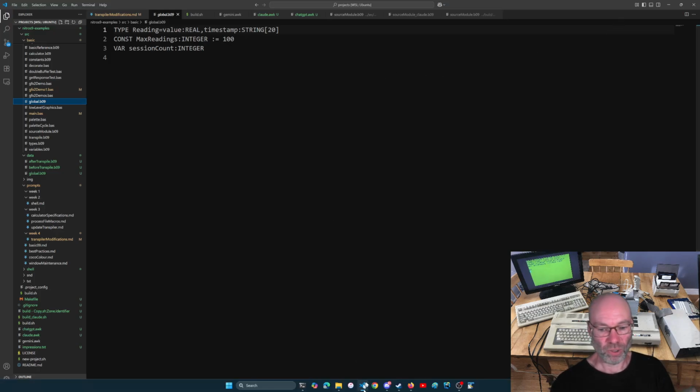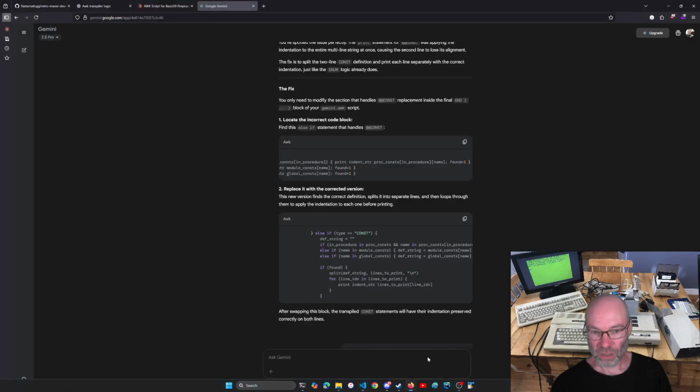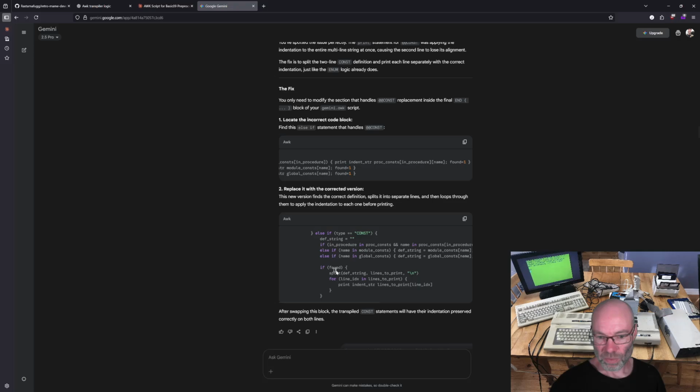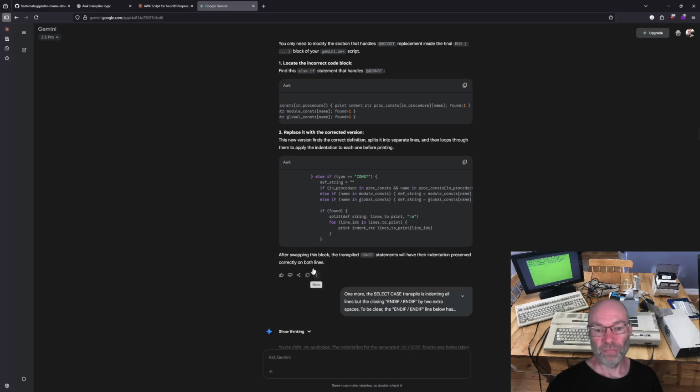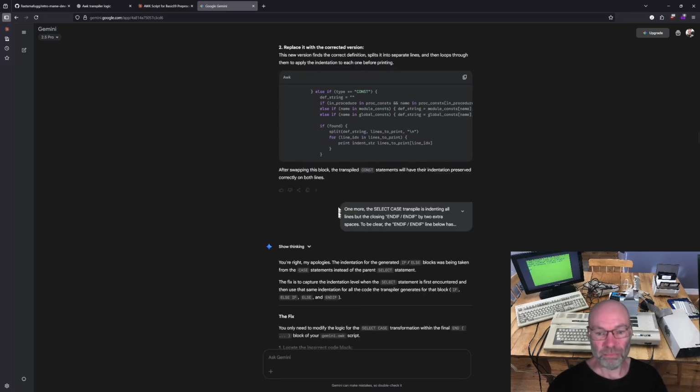And then it put it all on one string and then new lined it, so it didn't add the extra spacing. So instead, back to my chat, it split it, so there's a new line in there, and then each one it prints with the indent string and then the line. So I copied and pasted that in, and it fixed it.